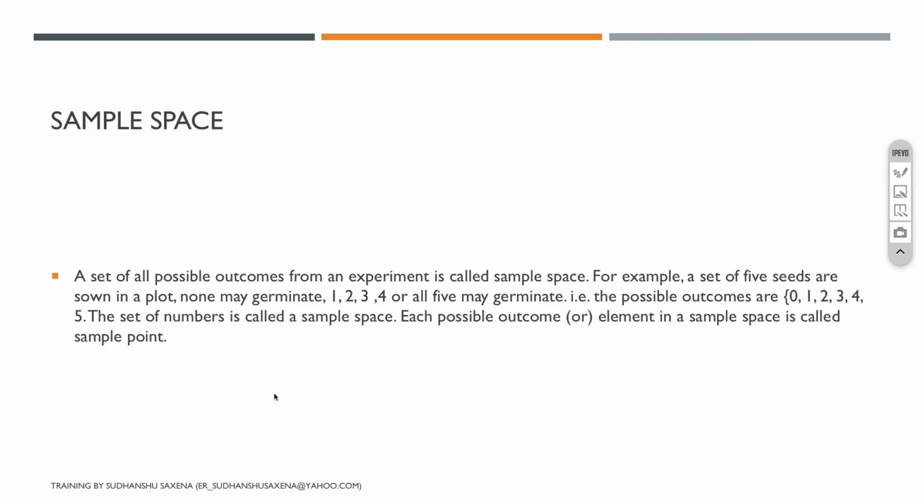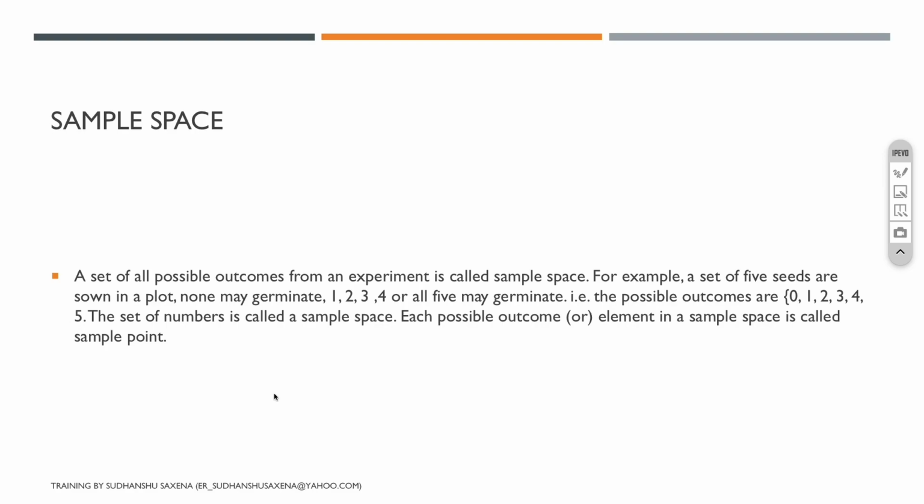Now what is the sample space in probability? It is the set of all the possible outcomes of my experiment. What are my possible outcomes? They are how many seeds get germinated, so the possible outcomes are 0, 1, 2, 3, 4, or 5. When we pick up all the possible outcomes of an experiment, we call it the sample space, which means that no possible outcome is beyond it.